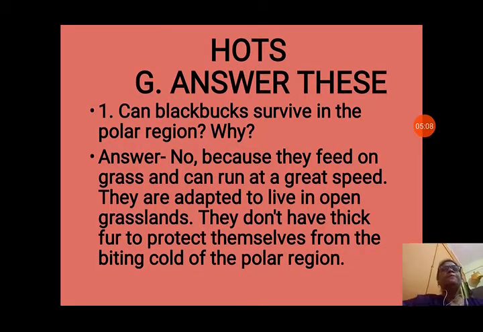They run at a great speed and can protect themselves from their predators, and they are adapted to live in open grasslands. They don't have thick fur to protect themselves from the biting cold of the polar region, like the polar bear. So they cannot survive in the polar region.